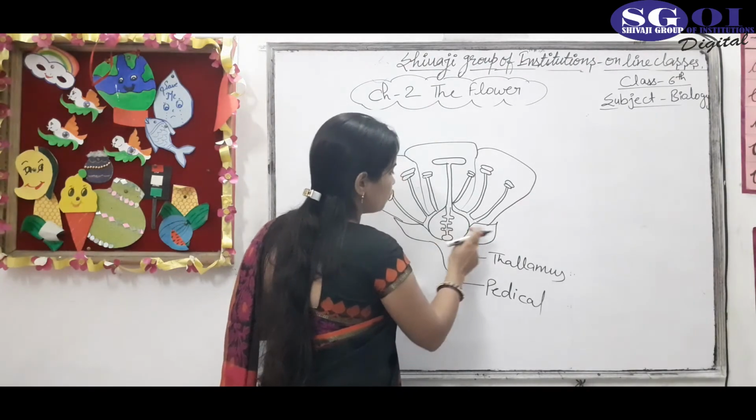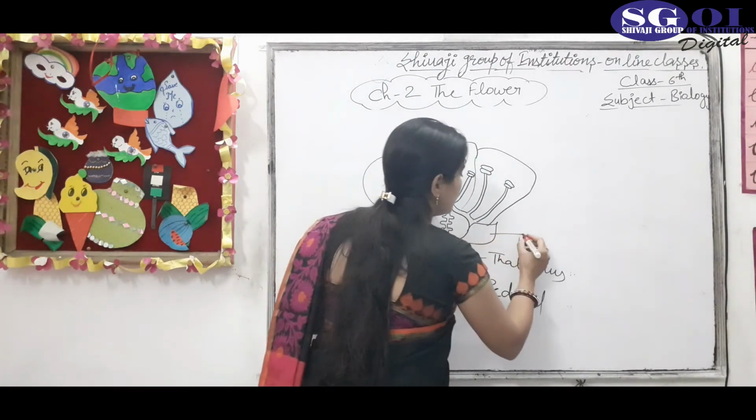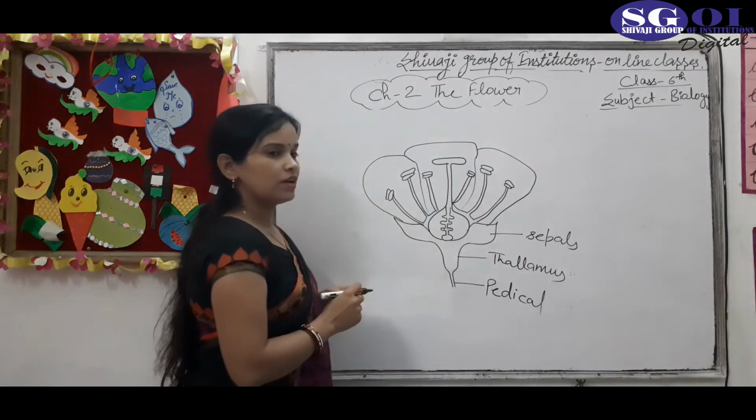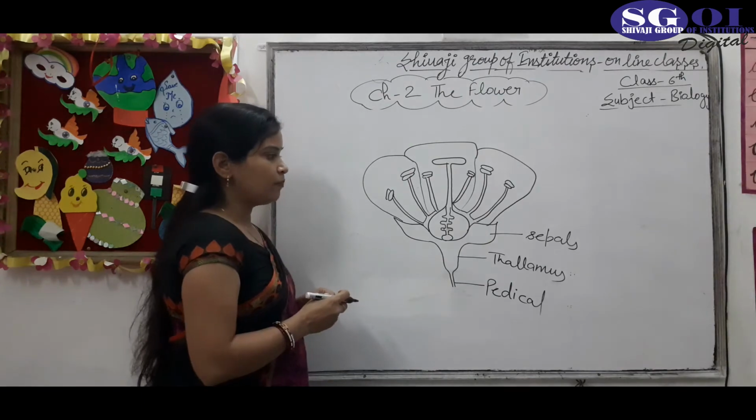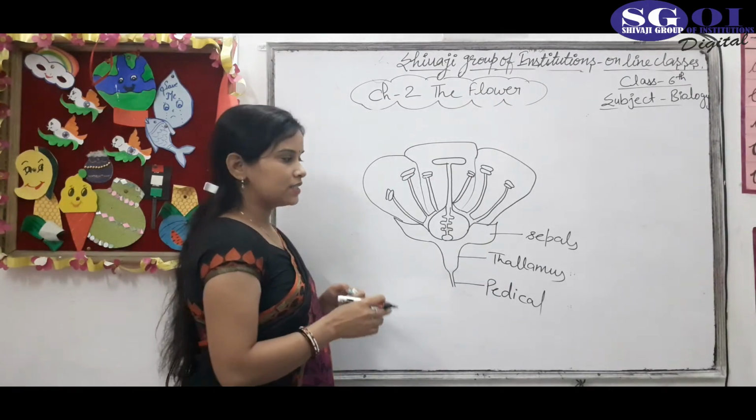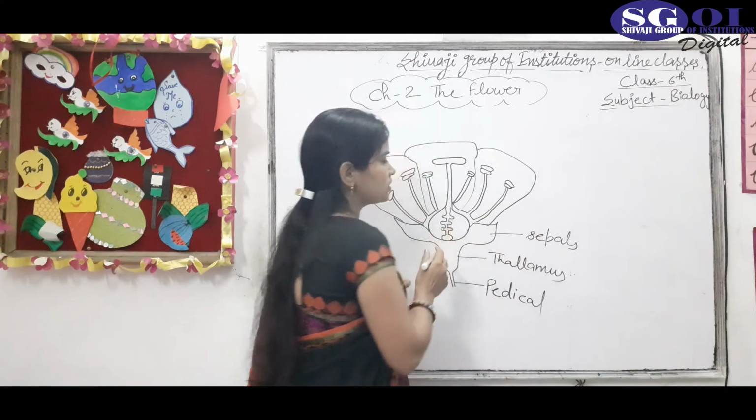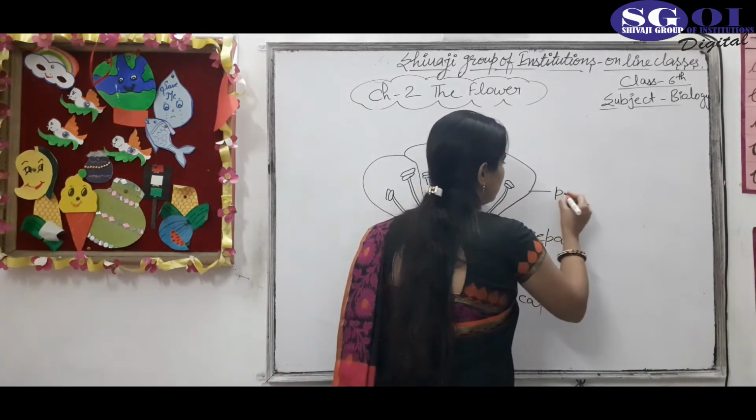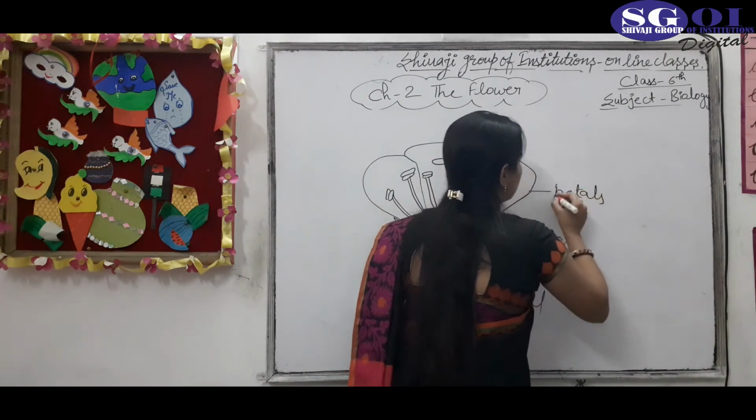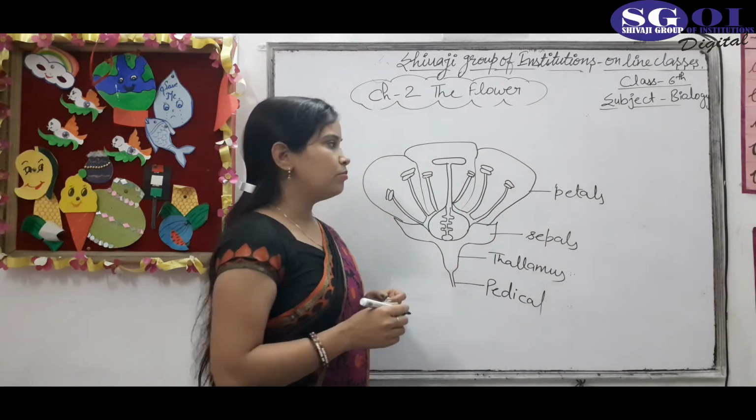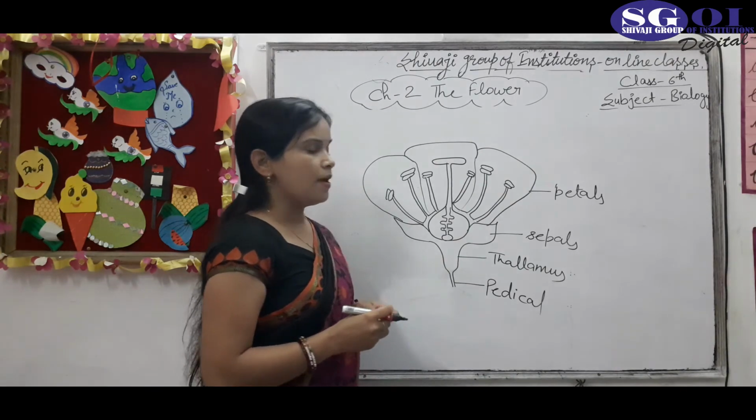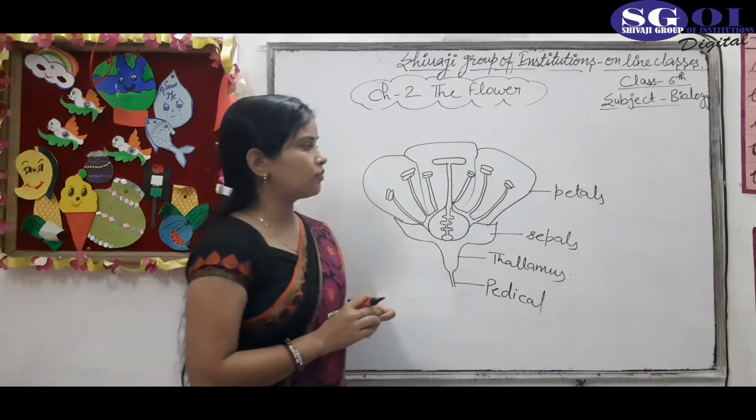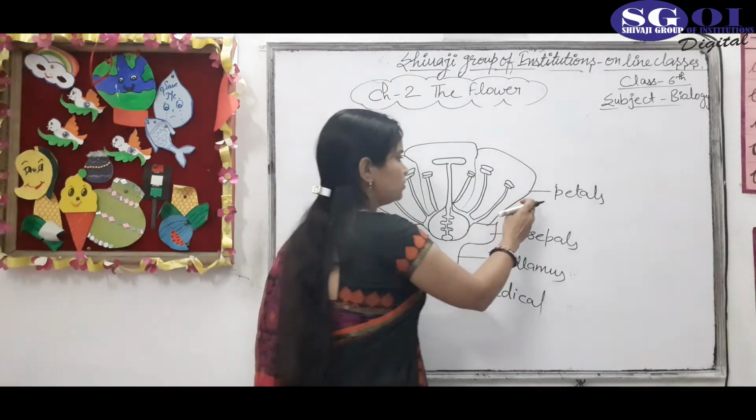And next is the first whorl, which is called the calyx, which contains sepals. These are the sepals. Sepals are green leaf-like structures which cover the flower and protect it when it is in the bud stage. Next to the sepals is the second whorl, called the corolla. The corolla contains the petals. These are the petals. Petals give color to the flower. Because of the beautiful color, insects are attracted towards the flower.